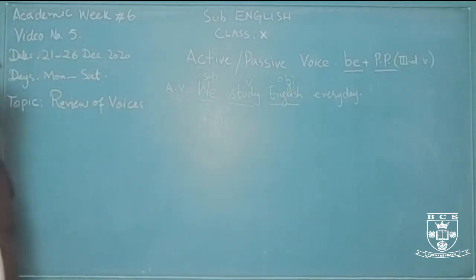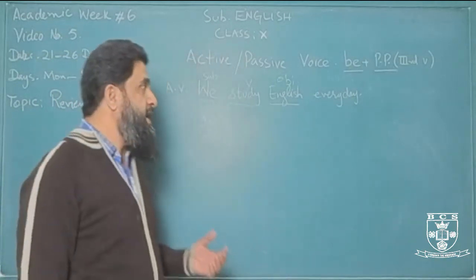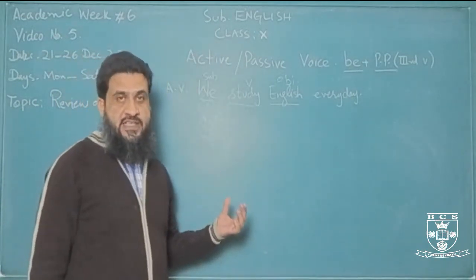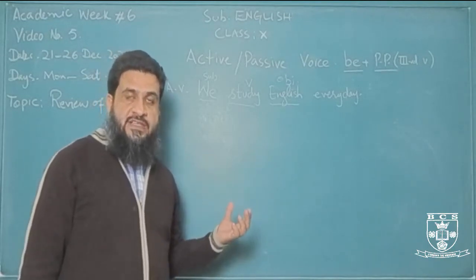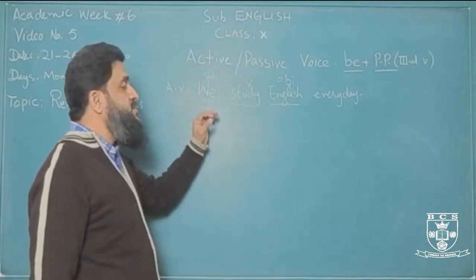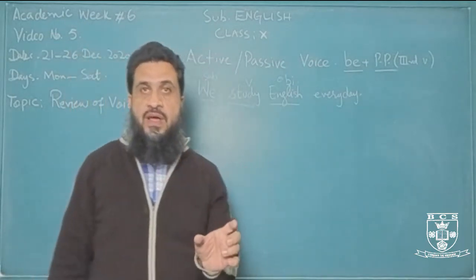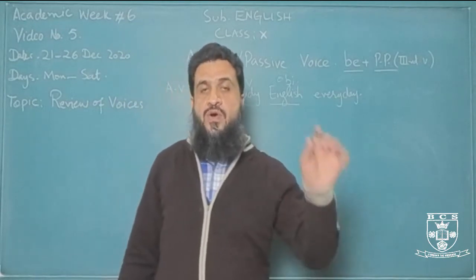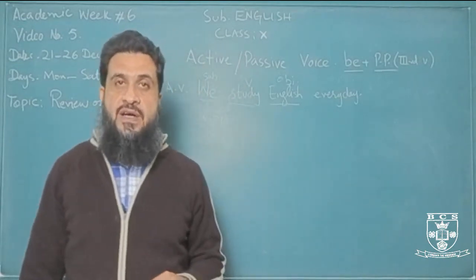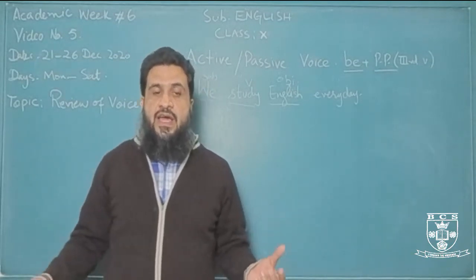Now when we change from active into passive, the first step is to identify the object in a sentence. In an active sentence, we need to identify the object, which normally comes after the verb. So you need to point out the verb and see whatever noun or pronoun comes after the verb, that is an object.